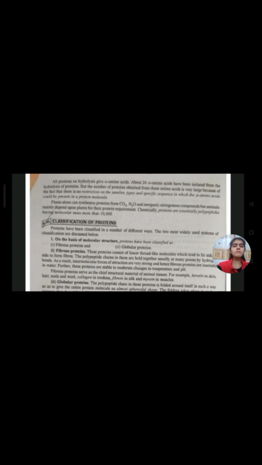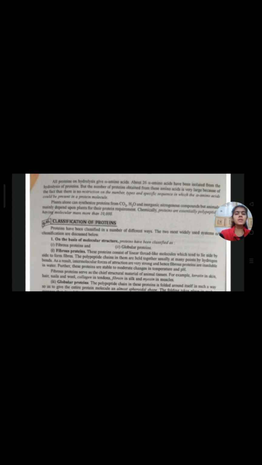On the basis of molecular structure, proteins have been classified as fibrous proteins and globular proteins. Fibrous proteins. These proteins consist of linear thread-like molecules which tend to lie side by side to form fibers. The polypeptide chains in them are held together usually at many points by hydrogen bonds. As a result, intermolecular forces of attraction are very strong and hence fibrous proteins are insoluble in water. Further, these proteins are stable to moderate changes in temperature and pH.